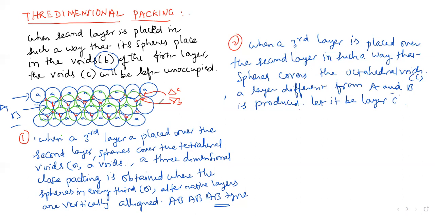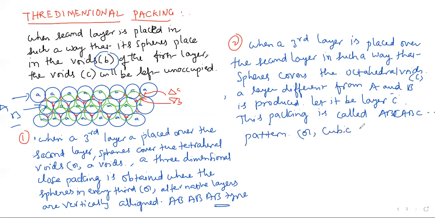So this stacking of spheres is called ABC, etc. type pattern, or this is called CCP, or also called cubic close packing.